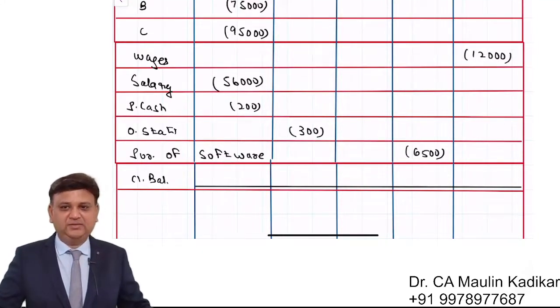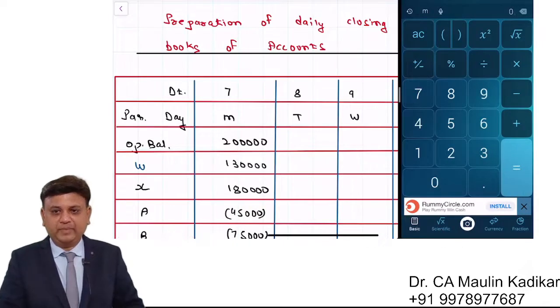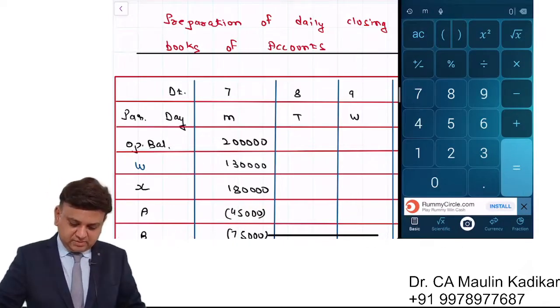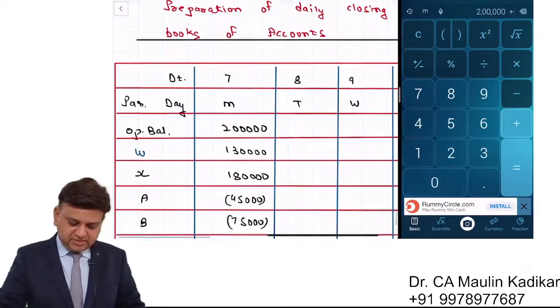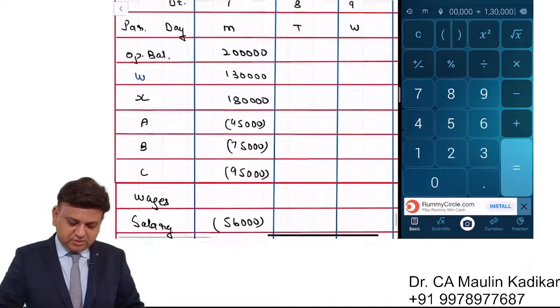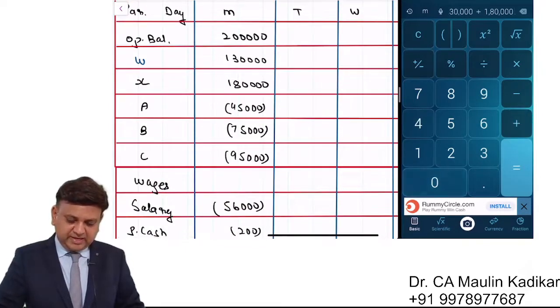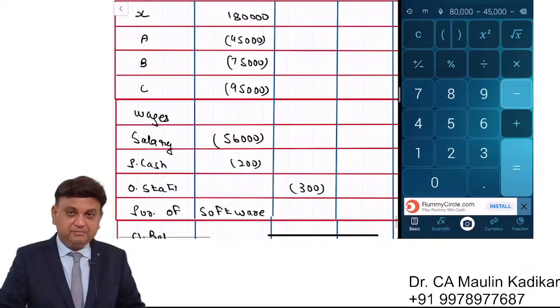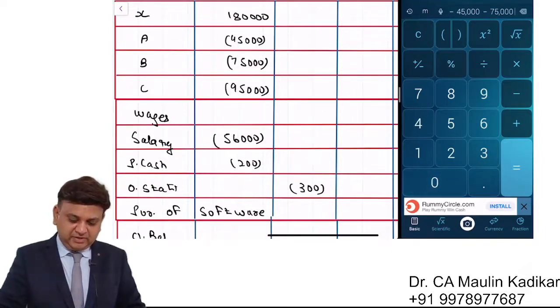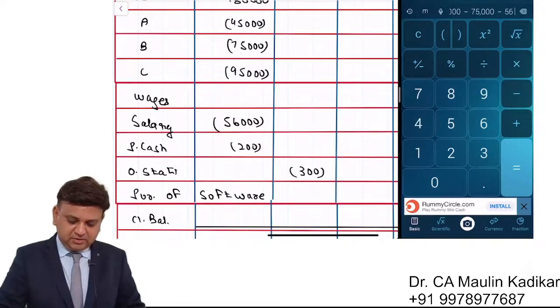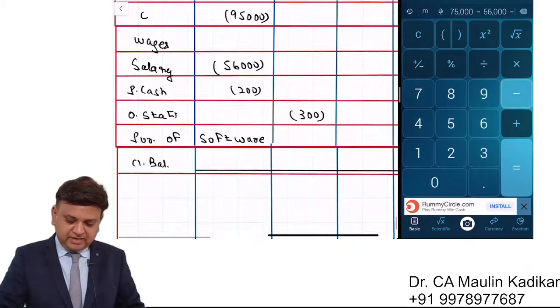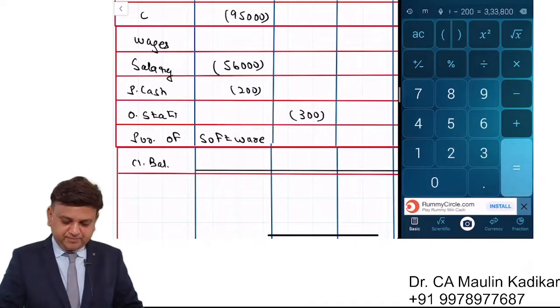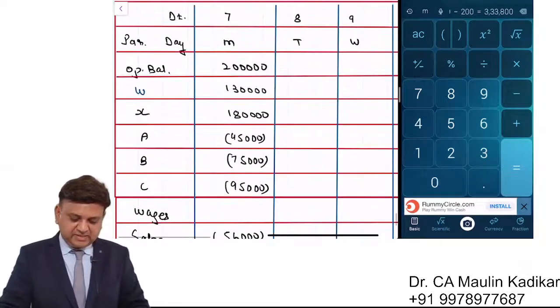Please write an answer. So let us start with the answer. It is 2 lakhs plus 1,30,000 plus 1,80,000 minus 45,000 minus 75,000 minus 56,000 minus 200. That is the way the balance is calculated.